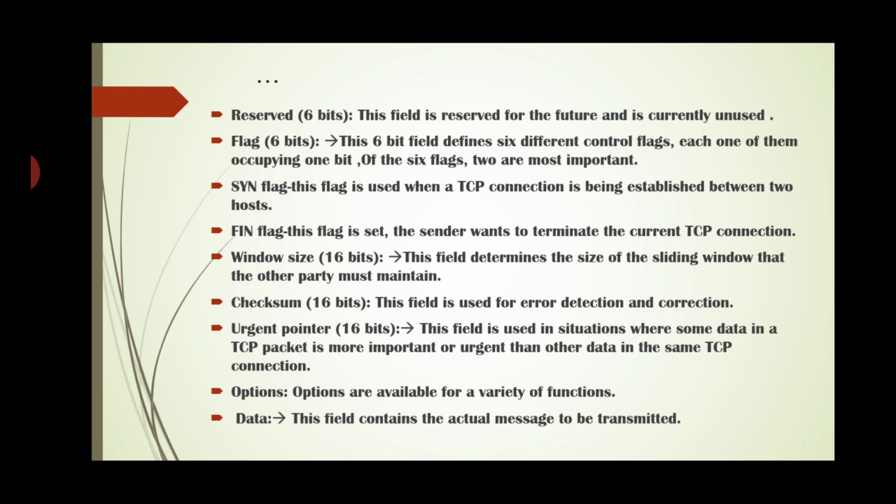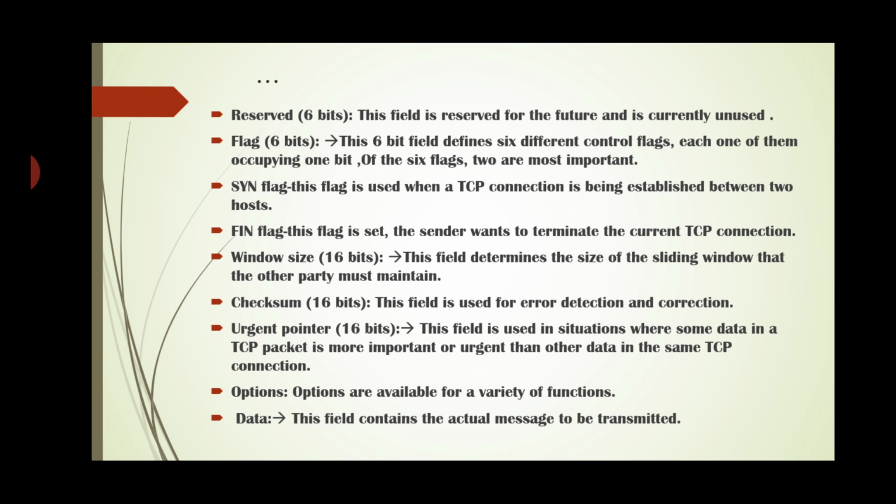Of the 6 flags, 2 are most important. That is the synchronous flag, the SYN flag. This flag is used when a TCP connection is being established between 2 hosts. FIN, that is finish. This flag is set when the sender wants to terminate the current TCP connection.